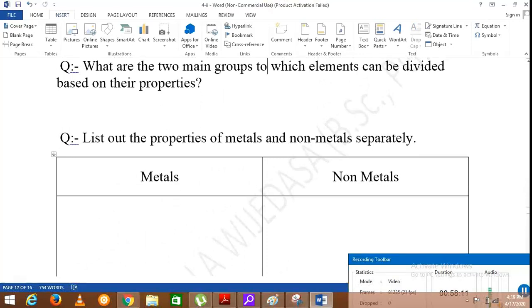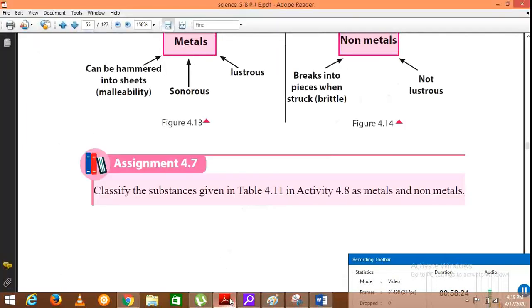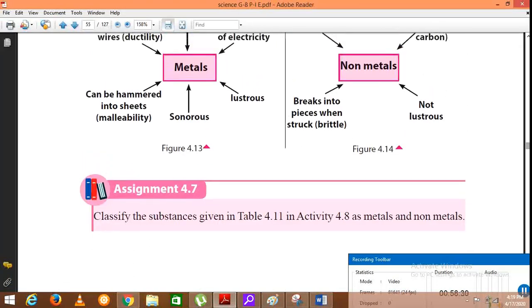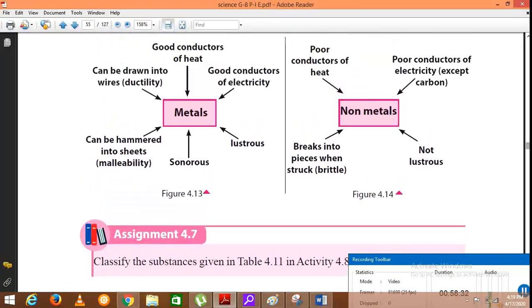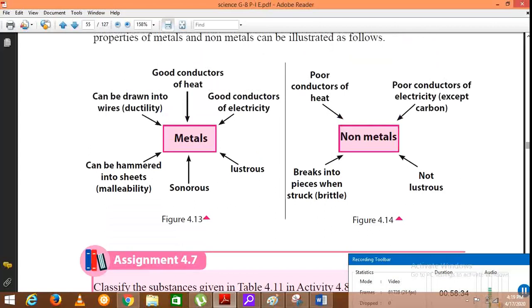Elements can be divided into two main groups known as metals and nonmetals based on their properties. So you are asked to list out the properties of metals and nonmetals separately. You can see the properties of metals and nonmetals here, in your textbook.